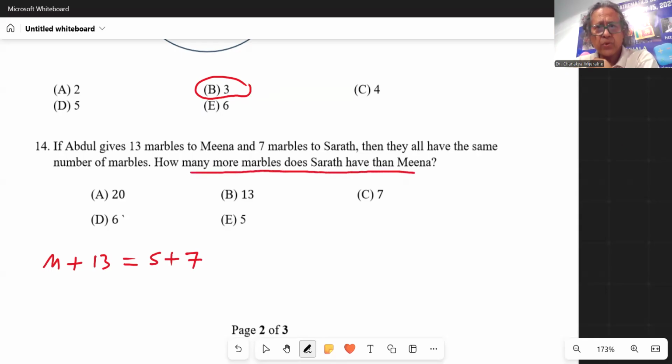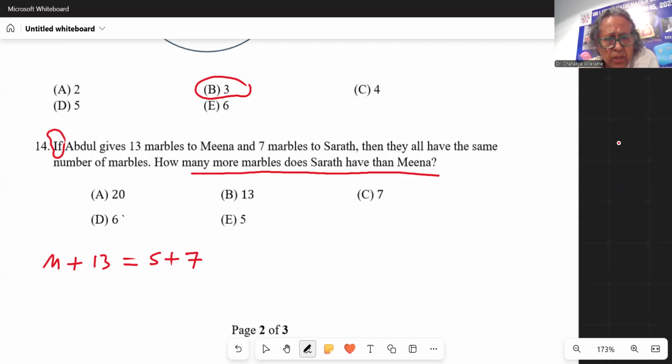So this is before Abdul gave. And the thing is that this is an if. We don't know whether Abdul really likes to give, because it's an if. So if Abdul gives 13 marbles to Mina and 7 marbles to Sarat, then they will have the same number. So then how many more marbles does Sarat have than Mina? You can do this like this.